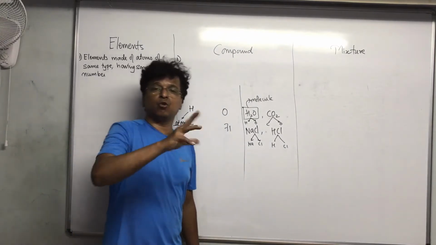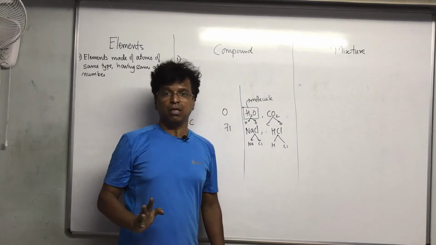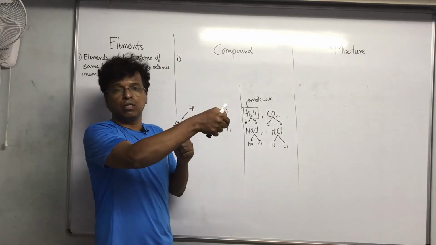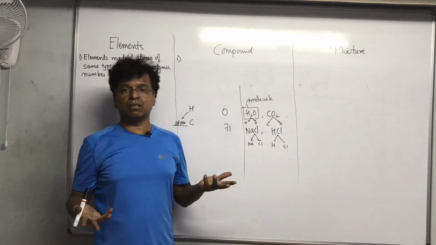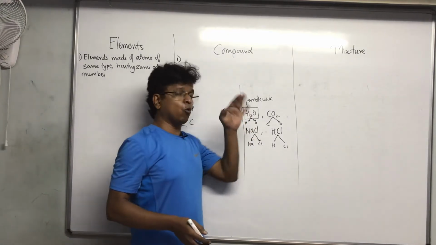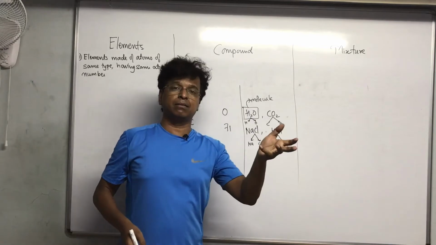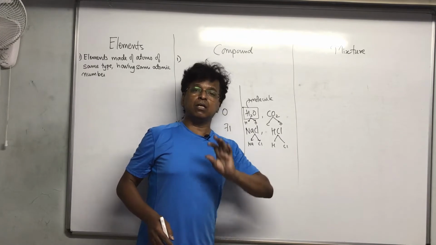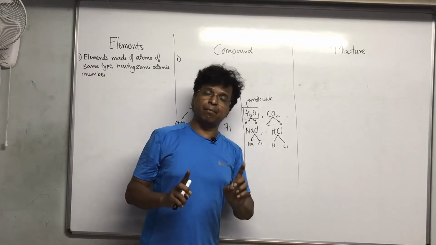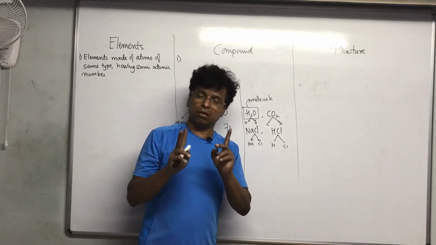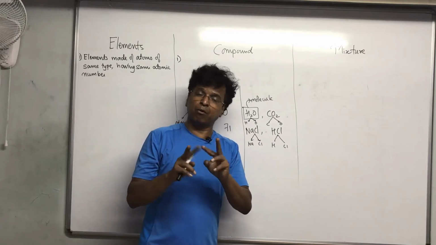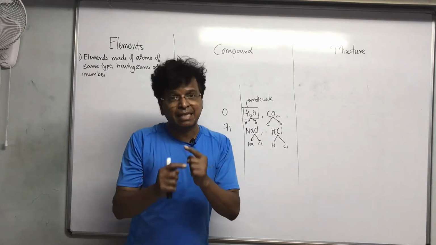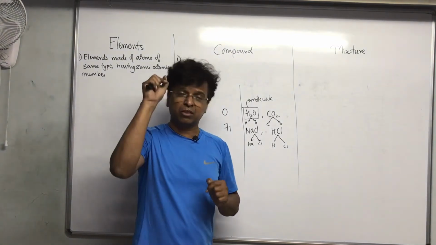You can't take any other composition. You can't take HO2, that will not be water. Similarly, carbon dioxide means CO2. You can't take C2O. The moment you do, it is not carbon dioxide. If you take CO3, then it becomes carbonate. Now it is no more carbon dioxide. So a compound is composed of 2 or more elements mixed in definite proportion. This is very important.